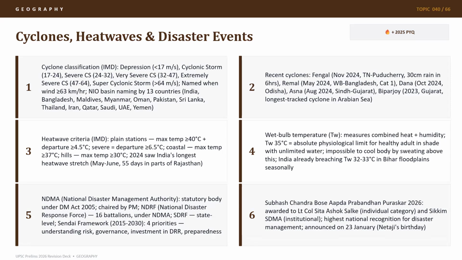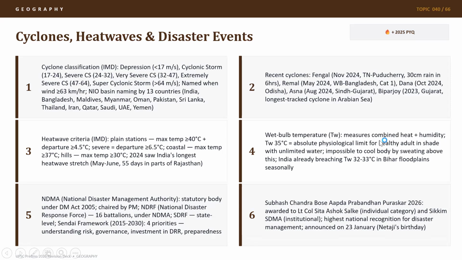to build solutions for giving alerts or predicting heat waves using different technologies like satellites, weather stations, and different sensors, because it has become a problem in India now due to global warming and climate change. Wet bulb temperature was one of the PYQs. It has crossed 35 degrees Celsius.